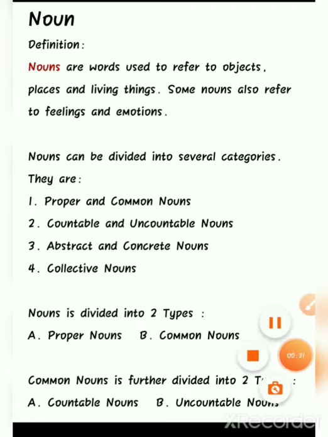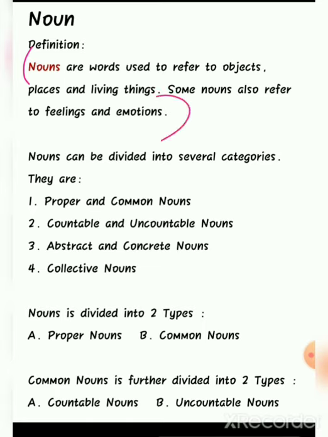Now, noun definition. Nouns are words used to refer to objects, places, and living things. Some nouns also refer to feelings and emotions. So we all are aware of this definition.